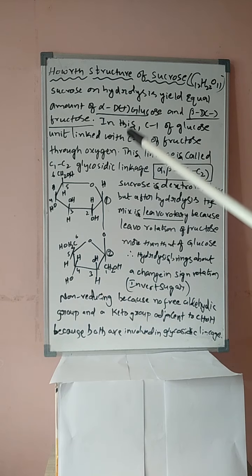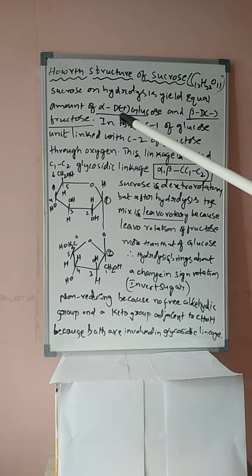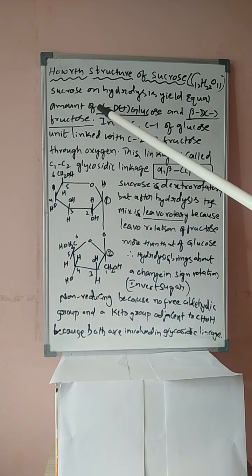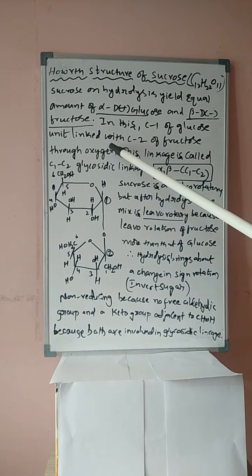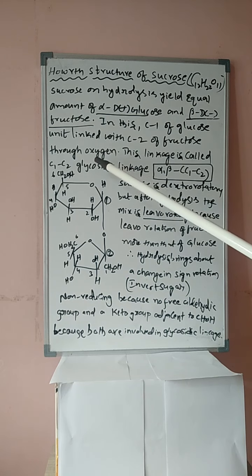Once again, students, sucrose on hydrolysis yields equal amounts of alpha D plus glucose and beta D minus fructose. Alpha isomer, D isomer, dextrorotatory. Beta isomer, D isomer, levorotatory. Minus means levorotatory. In this, the first carbon atom of the glucose unit is linked with the second carbon atom of fructose through an oxygen atom.